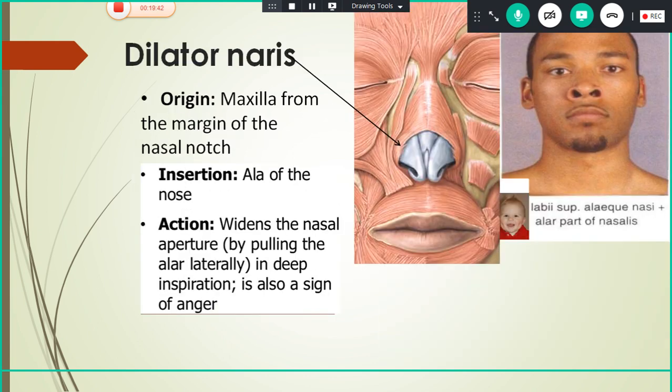And if you see the dilator nares, this is the compressor nares, and this one is the dilator nares muscle. It arises from the maxilla close to the margin of the nasal notch, and it is inserted into the ala of the nose. The main function here is that it widens the nasal aperture, as in deep inspiration. It is also a sign of anger. This anger sign is mainly done by both dilator naris and levator labii superioris alaeque nasi. I think you are clear about the nasalis muscle.